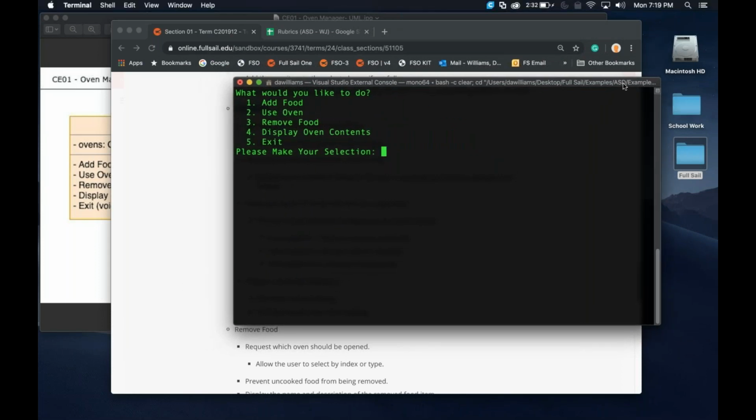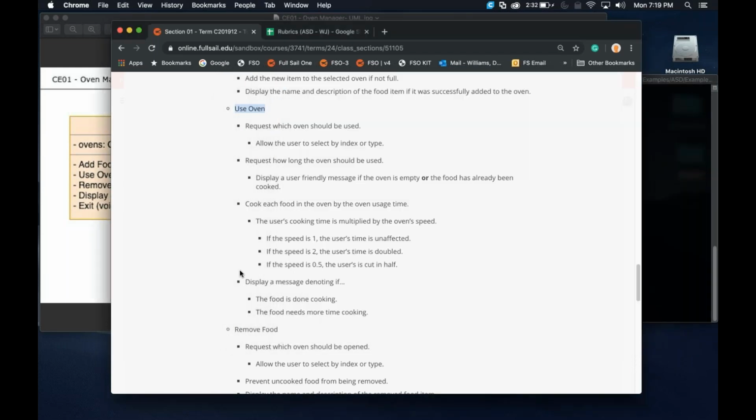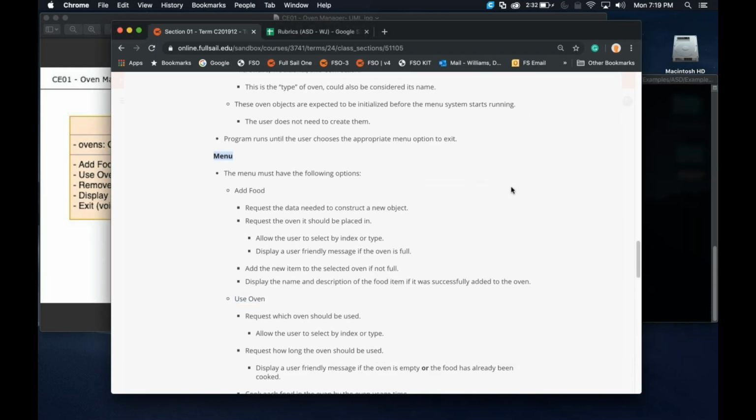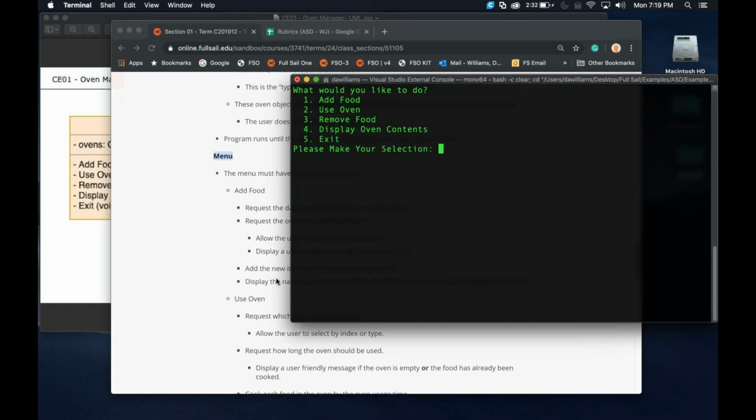This is actually from a student who had the class about 3 or 4 months ago. When we come up, we start with the main menu, which is the menu process right here. We have add food, use the oven, remove food, display the oven contents, and of course exit.